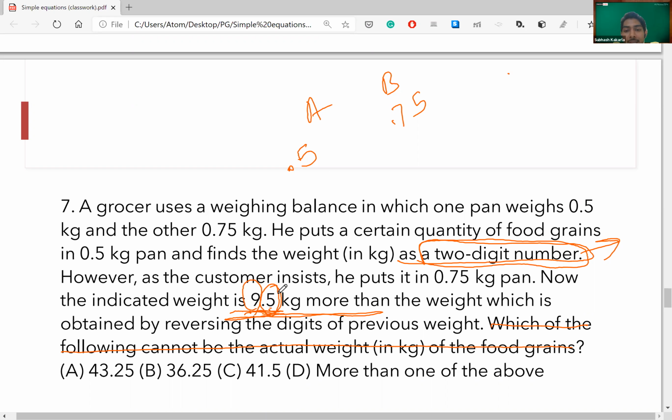Now if I measure 43.25 on B instead of A, 0.25 is getting added to B pan. So 43.25 will give me a reading of 43.5. So the reading on A was 43, and the reading on B is 43.5. What is the difference between both of those? It is 0.5. This part is clear?